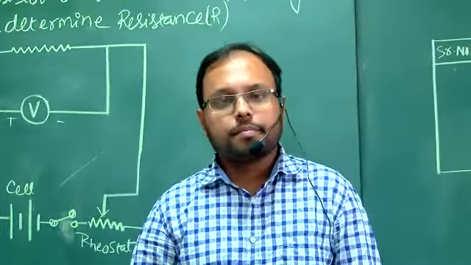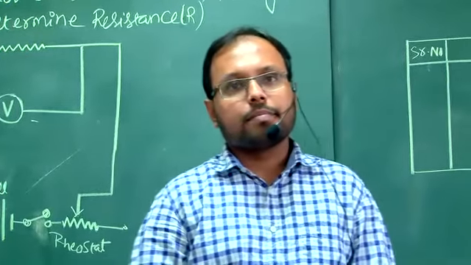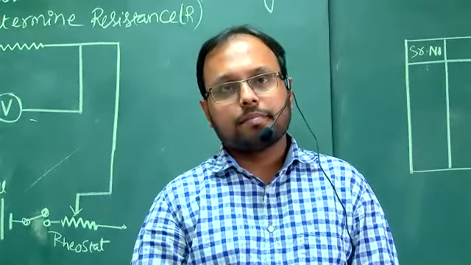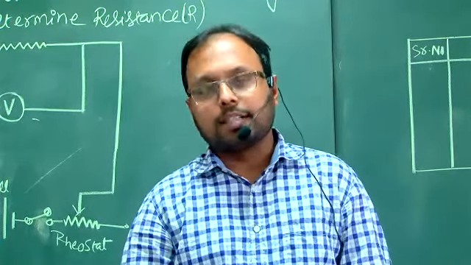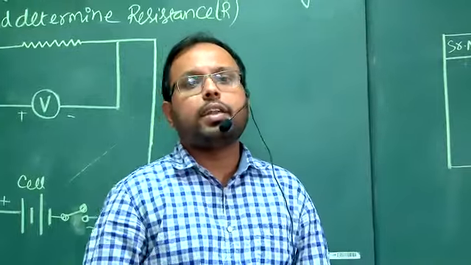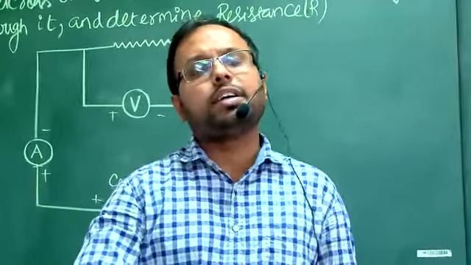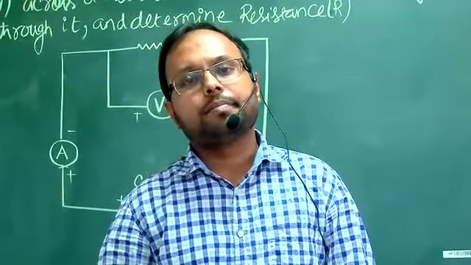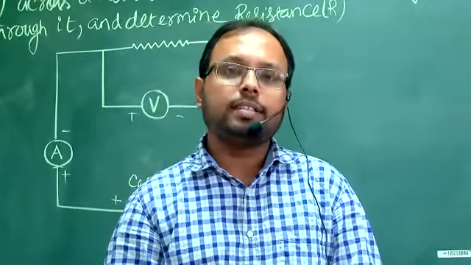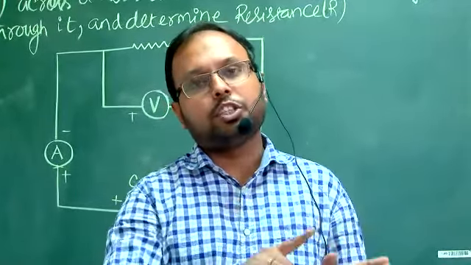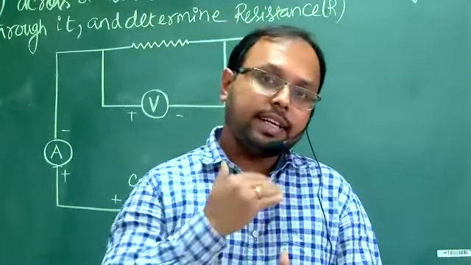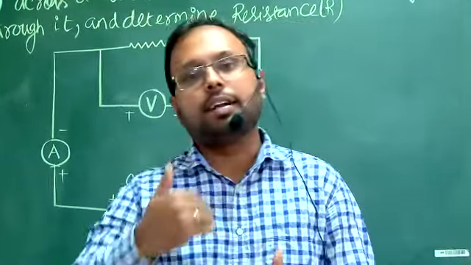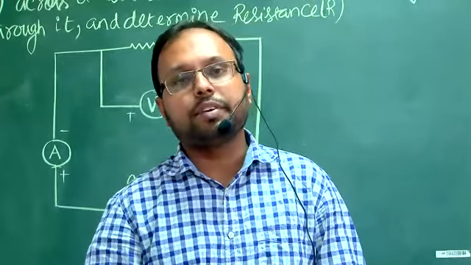Sir, if the physical condition of the conductor is not changed, then the current and the potential difference across its ends are directly proportional to each other. Acha, now your statement is correct. Now can you tell me which one is the cause and which one is the effect? I mean, due to which parameter does the other change? You are telling that potential and current are dependent on each other, right? Correct. But which one is changing first for that effect?